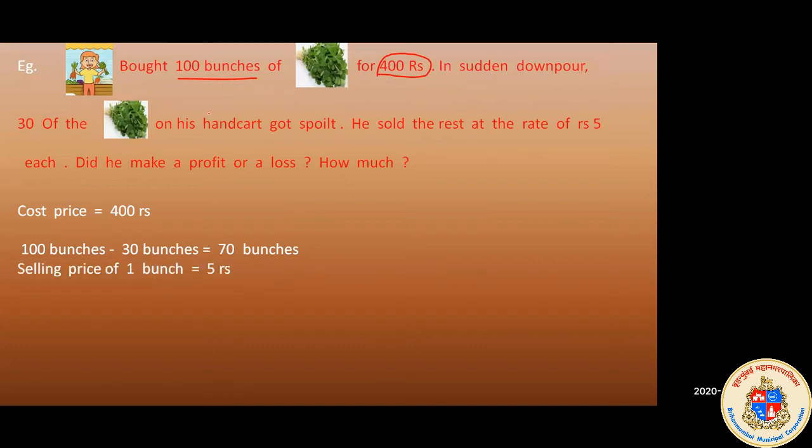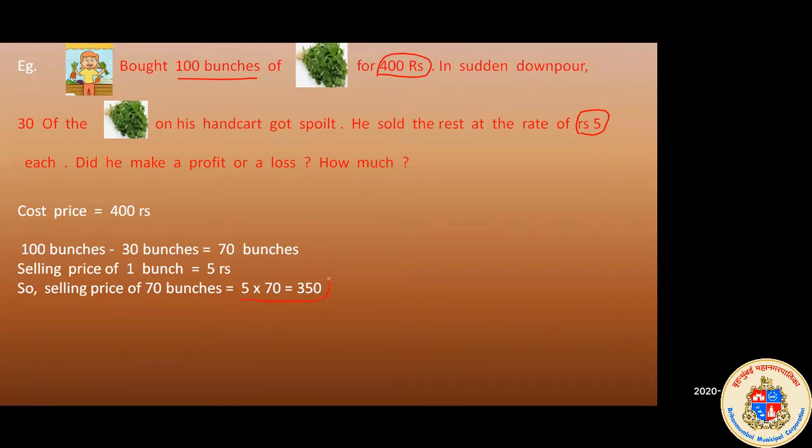Selling price of one bunch. It is given in the question that the selling price of one bunch is 5 rupees. So one bunch for 5 rupees. In the same way, the vegetable seller has only 70 bunches now. So if he sells 70 bunches, how much is he going to get? The selling price of 70 bunches is 5 multiplied by 70.